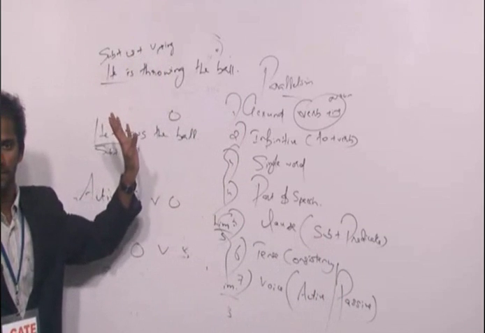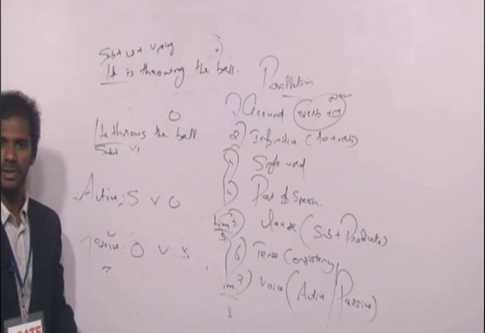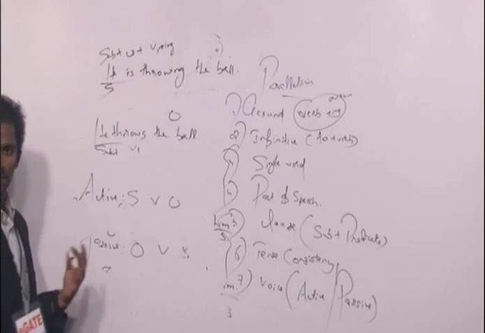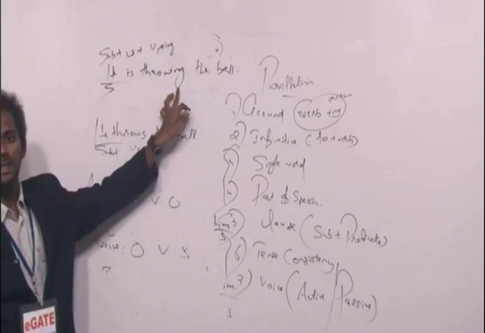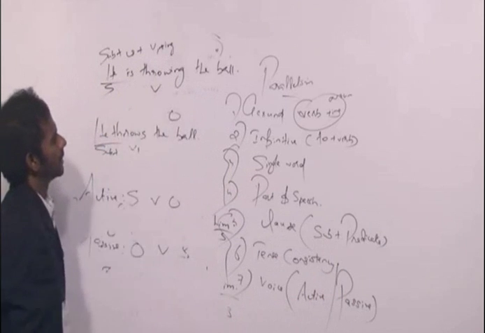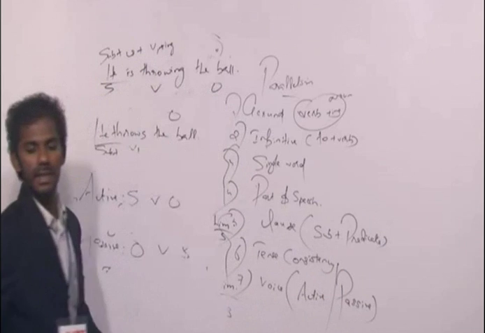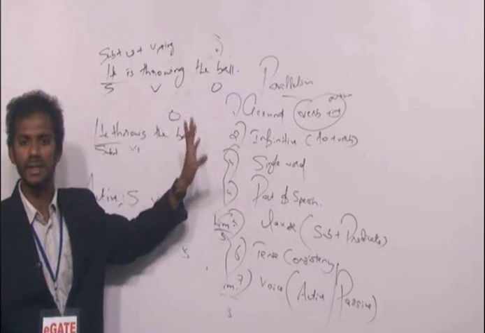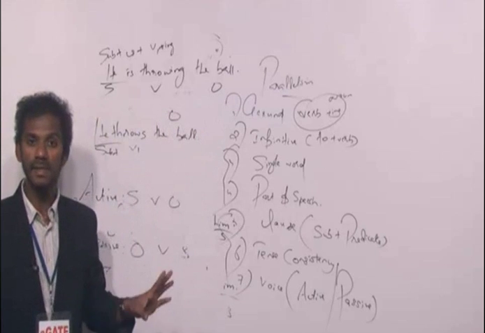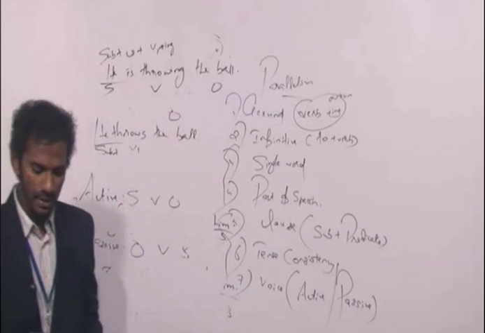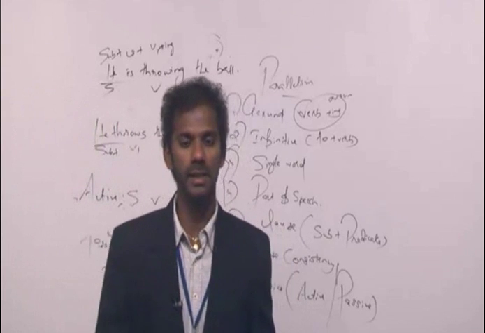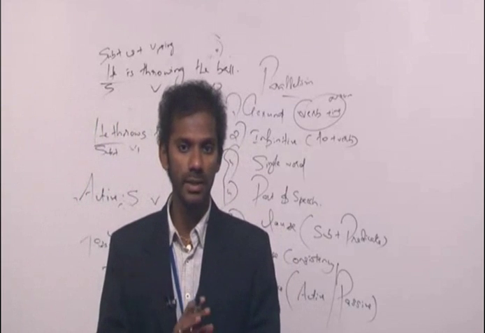Clear? Active voice or passive voice? Active voice. Because he is the subject, comes first. Is throwing is a verb, comes second. Ball is the object, comes third. So this sentence is in the order subject, verb, object. So I can say this sentence is in the active voice. And it is in the present continuous tense. Clear? So when you make it in the passive voice also, it must be in the present continuous tense. Because the tense and the category should not change.